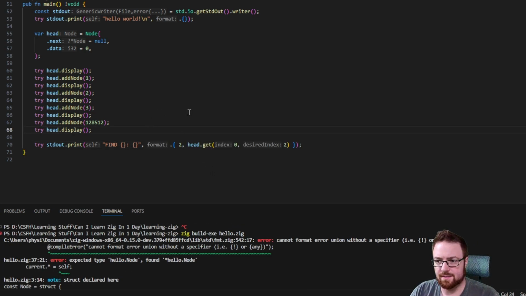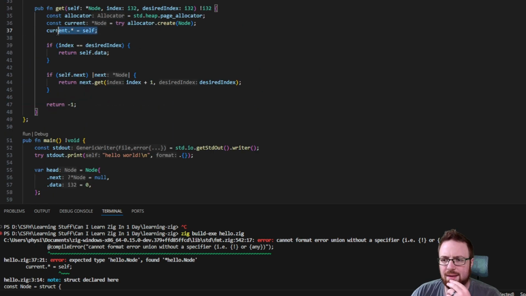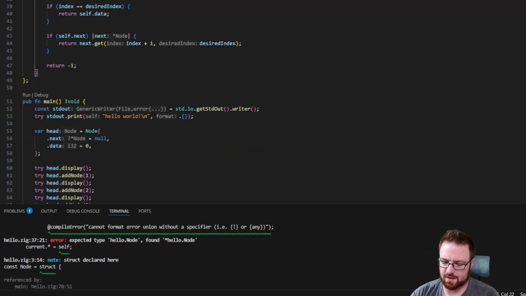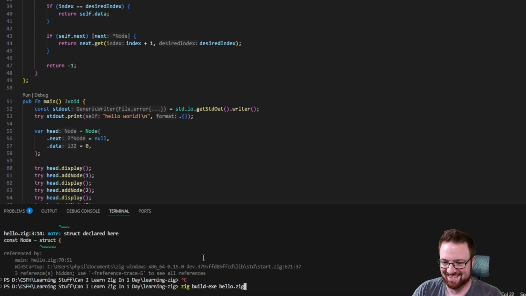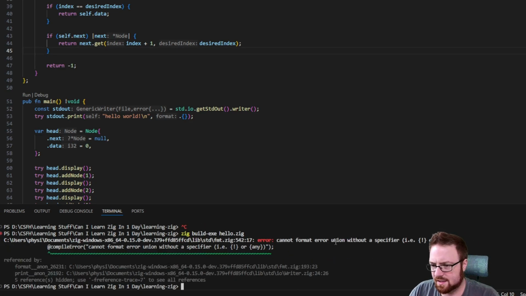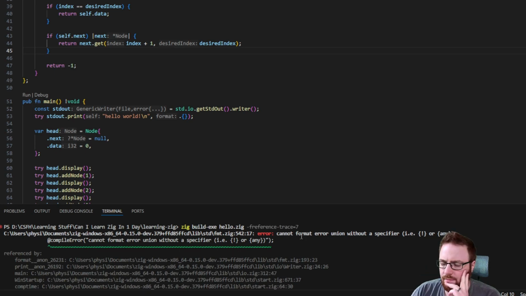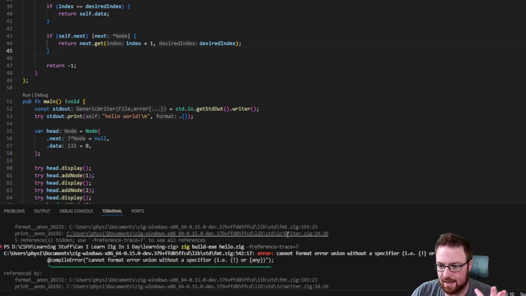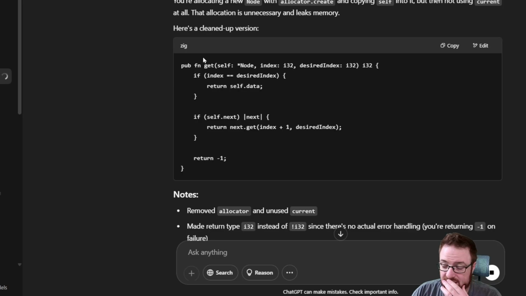Oh, I forgot an exclamation point somewhere. Wait, does that mean I compiled it earlier and because I wasn't using this code, it didn't compile it? That seems weird to me. Oh, wait, hold on. I need a pointer to self, not self itself. That's going in a short. Okay, now I just get "cannot format error union without specifier." This doesn't tell me where the error is though, unless I'm totally missing something. Yeah, this doesn't even tell me what error is happening. That's very irritating. I could care less about leaking memory right now.